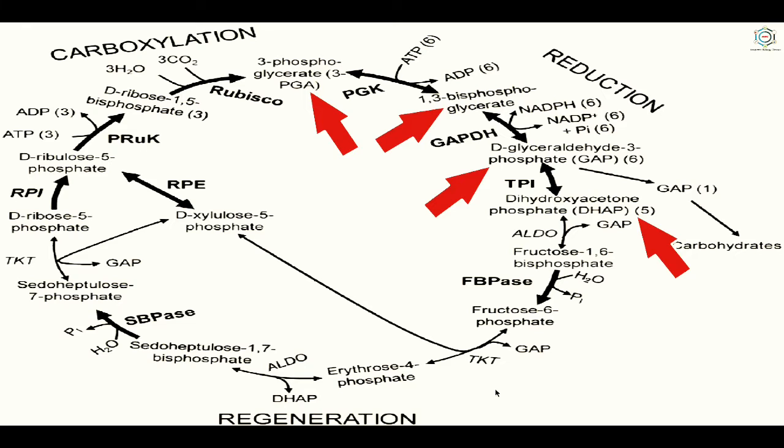After this, 3 molecules of 3-phosphoglyceraldehyde and 3 molecules of dihydroxyacetone phosphate combine to form 3 molecules of fructose 1,6-bisphosphate, that means hexose sugar. Before this, all are 3-carbon compounds.